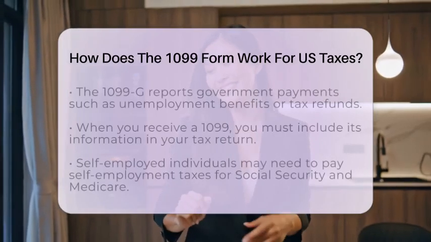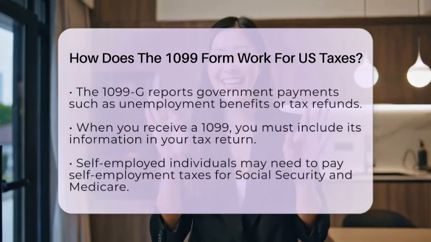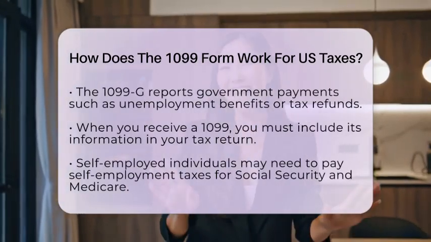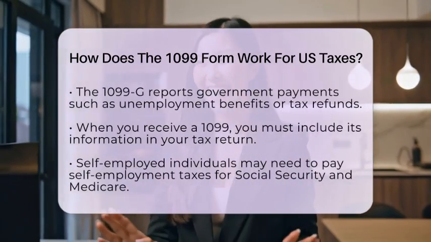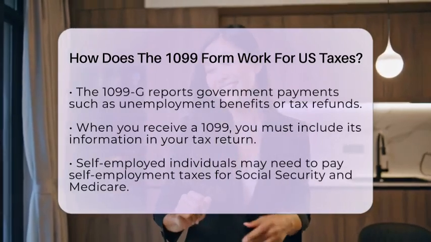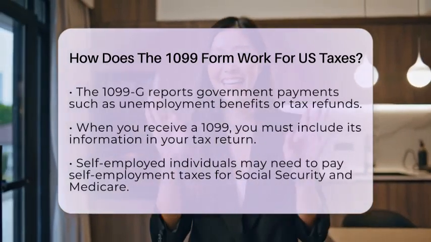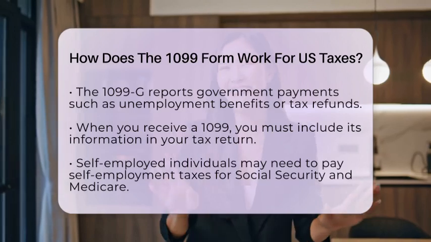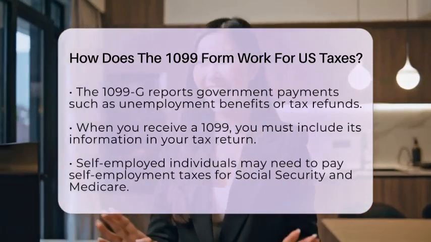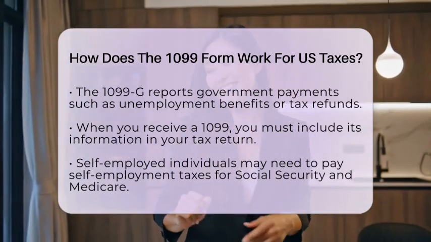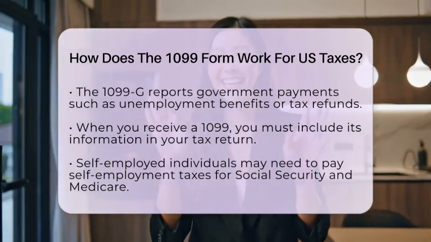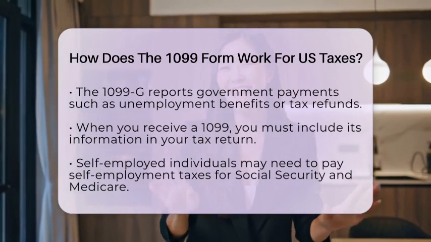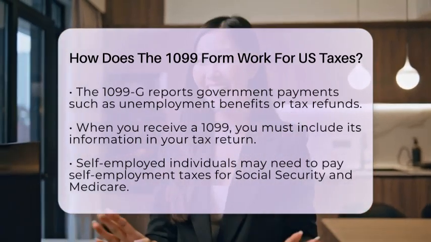The 1099 DIV reports dividends and distributions from investments, while the 1099-G covers government payments like unemployment benefits or state tax refunds. When you receive a 1099 form, you need to use the information on it to fill out your tax return accurately. If you are self-employed or work as an independent contractor, you might also need to pay self-employment taxes, which cover Social Security and Medicare.